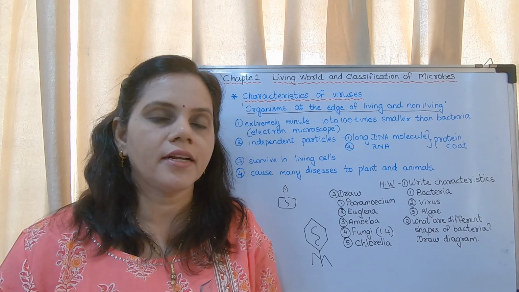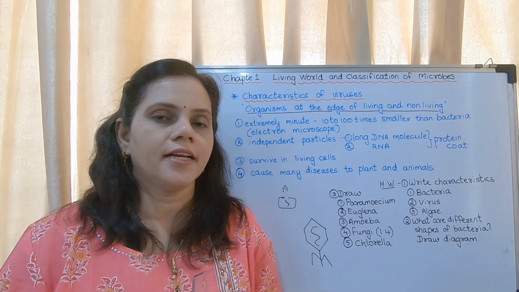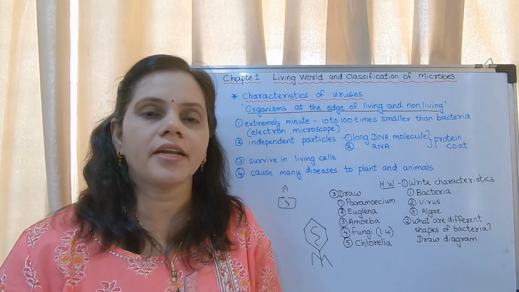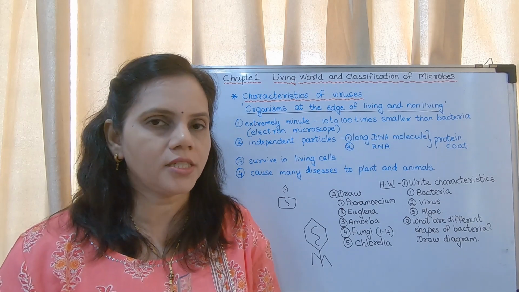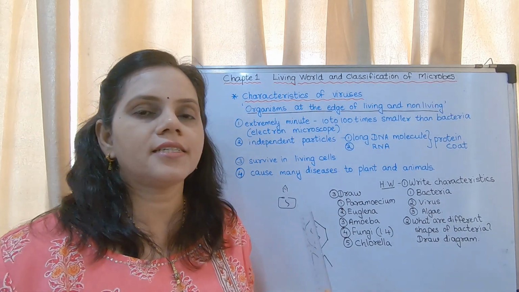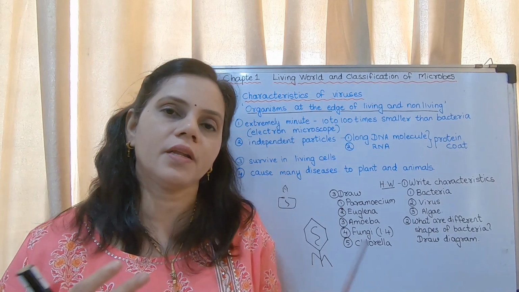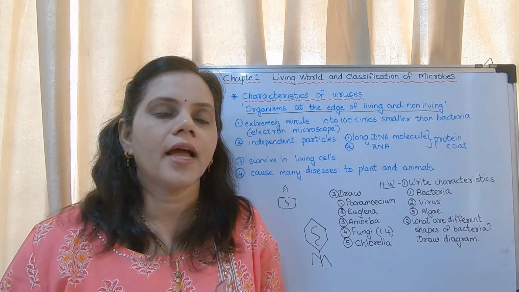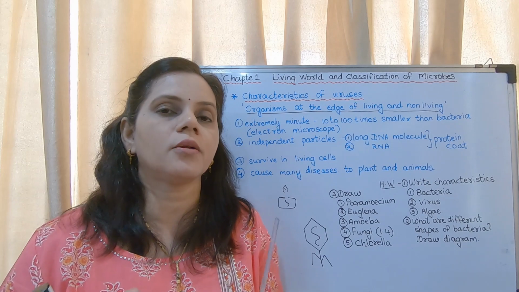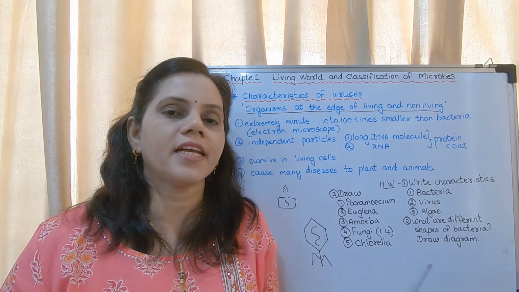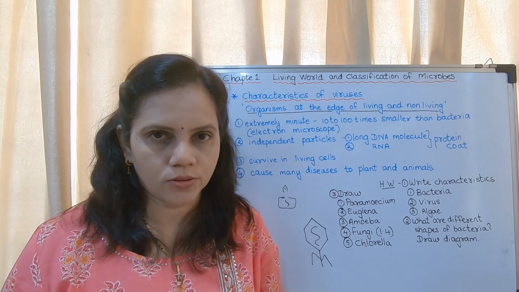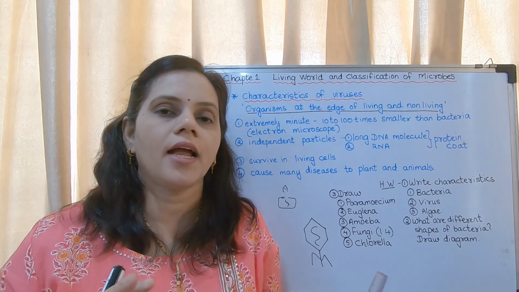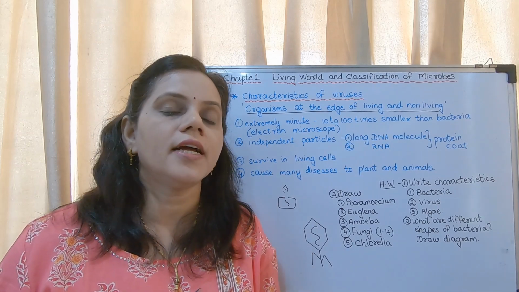What is the purpose of that? Whenever it gets a living cell, it captures it. It injects its DNA or RNA into that cell and orders that cell to produce its own parts. After ordering, that cell cannot do the work on its own. It will do the work which is ordered by the virus. The cell starts producing more and more viruses. That cell breaks open and several viruses come out. All those viruses again infect another living cell, and like that the virus number goes on increasing.